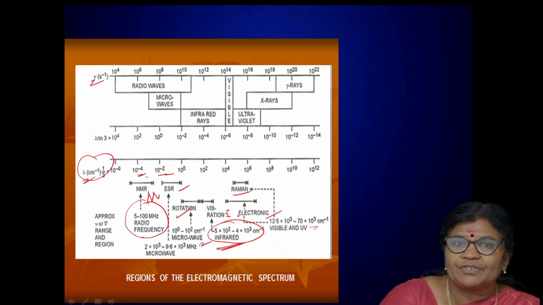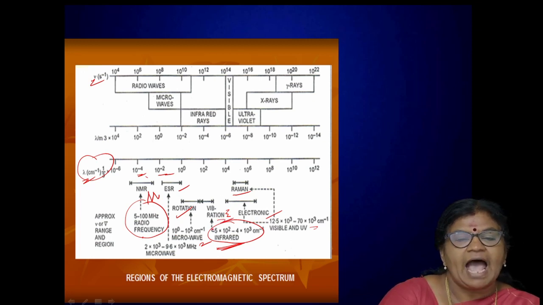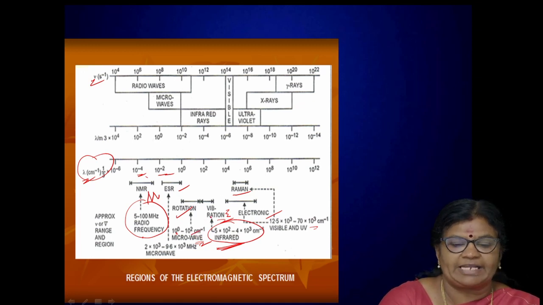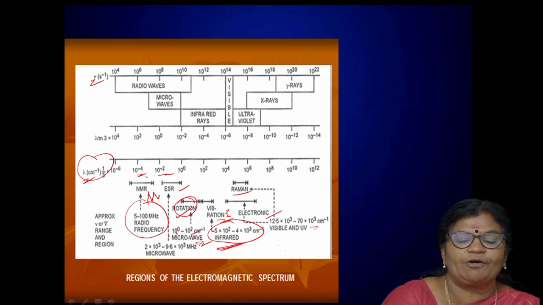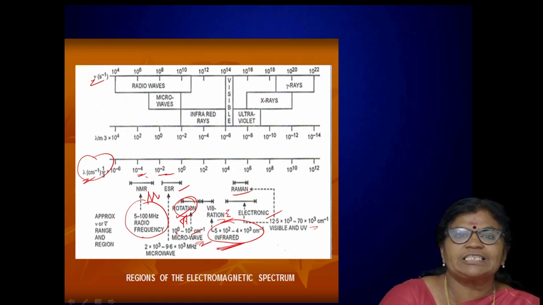By the absorption of such infrared frequency, the molecule will undergo a transition between vibrational energy levels. And if a molecule absorbs a microwave wavenumber from 10 power 0 to 10 power 2 centimeter power minus 1, then that type of microwave absorption results in a rotational spectrum.